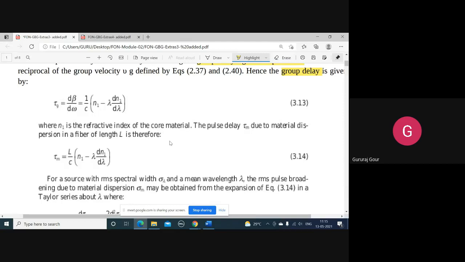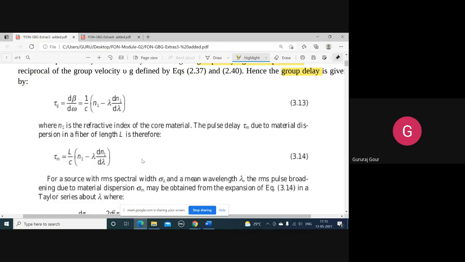Because of this group delay, we also have to define the pulse delay, tau m, with respect to the material dispersion. M indicates material dispersion, and tau indicates the pulse delay due to material dispersion for the entire length L. That is given by simply multiplying this group delay by L. You can see the group delay is 1 by c times n1 minus lambda dn by d lambda. If you multiply this tau g by the fiber length L, that is the pulse delay tau m. That's all.